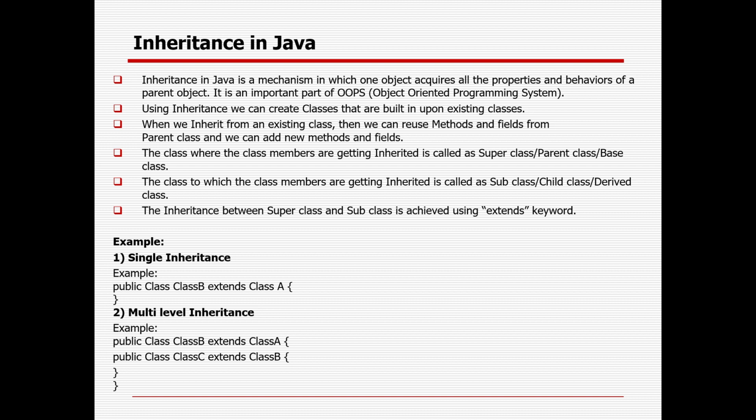So in Java there are a lot of important things, right? The OOPs concept is one of the important things, Object Oriented Programming System. Inheritance is one of them: a parent child relationship, and there might be three classes as well, grandparent to parent to child. The first is the parent class, the main class or the base class, and the child class is treated as the sub class. You need to use the extends keyword to establish the relationship. So from grandparent to parent and parent to child, all the variables, fields and methods can be used by the child class.